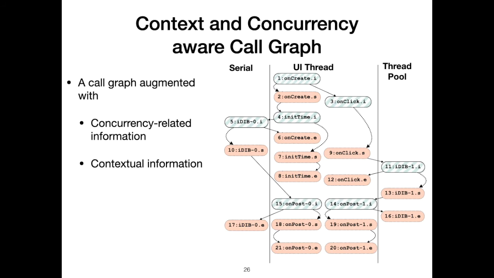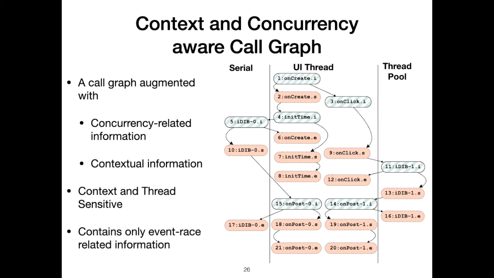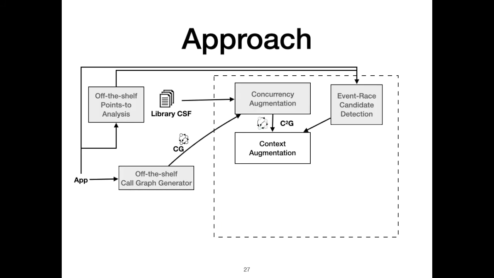There are two nodes corresponding to onPostExecute methods initiated by onCreate and onClick. Moreover, the running threads of doing background methods are determined, making C3G context and thread sensitive. Furthermore, to reduce the computation time, C3G only keeps information relevant to event races. For example, it does not contain anything about the setContentView method since it is not involved in any candidate event races. Next, in the HappenBefore analysis component, the SVC of each node in C3G is computed.